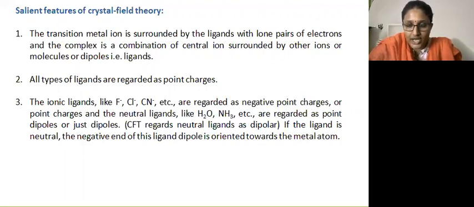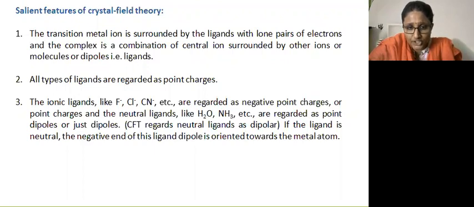The ligands donate the lone pair of electrons to the central metal atom, and so the complex is formed. All the ligands are regarded as point charges, whereas the ionic ligands like fluorine, chlorine, bromine, iodine are regarded as negative point charges, and the neutral ligands like water and ammonia are regarded as point dipoles.